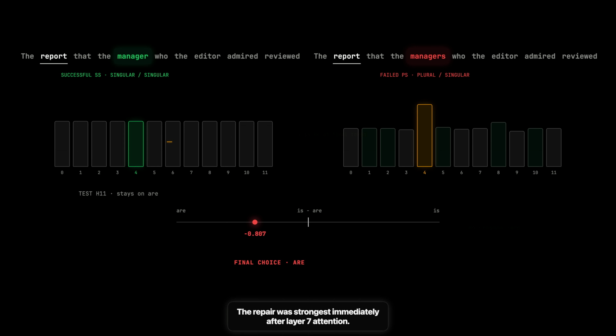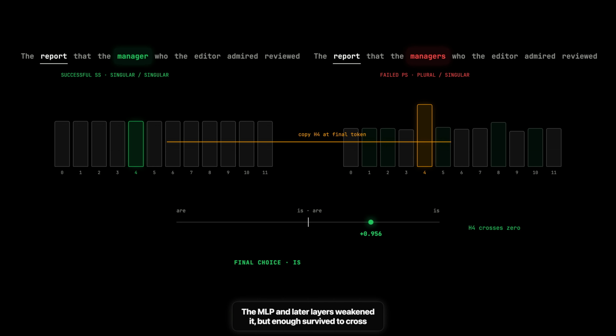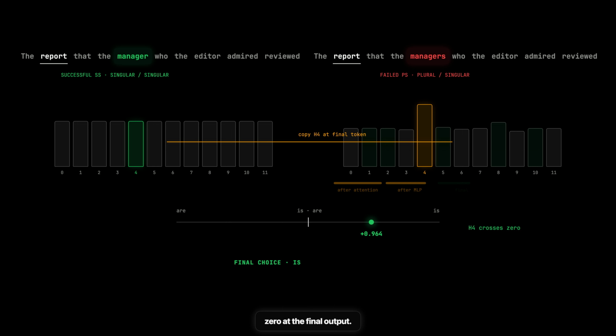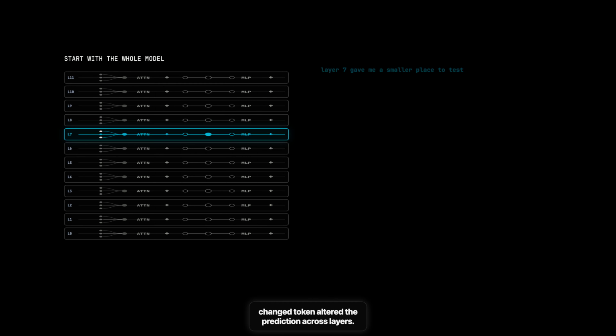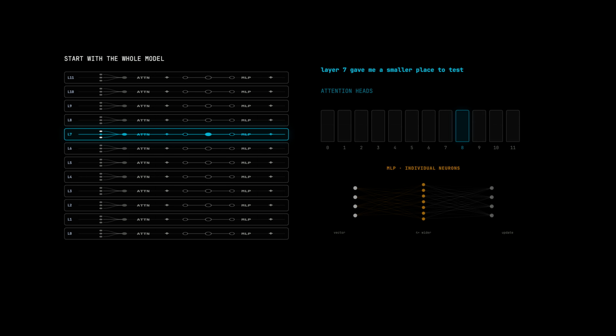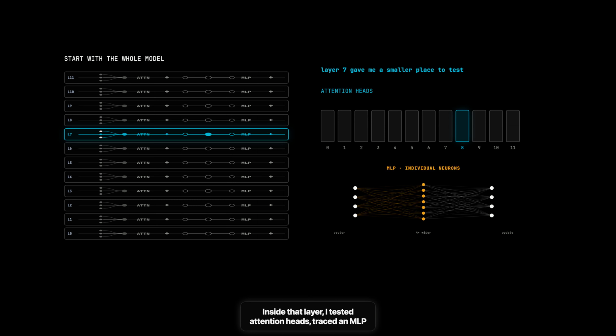The repair was strongest immediately after layer 7 attention. The MLP and later layers weakened it, but enough survived to cross 0 at the final output. GPT-2 now preferred "is." I began at the scale of the whole model, comparing how one changed token altered the prediction across layers. Layer 7 gave me a place to look more closely. Inside that layer, I tested attention heads, traced an MLP transformation, and intervened on individual neurons. The grammar failure took the same process from a wrong answer to one head output that could repair it.